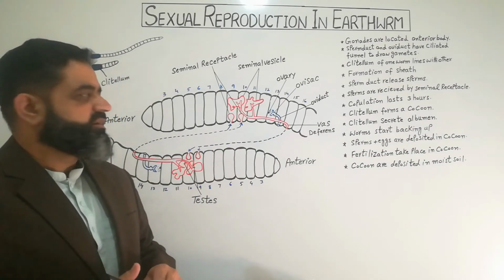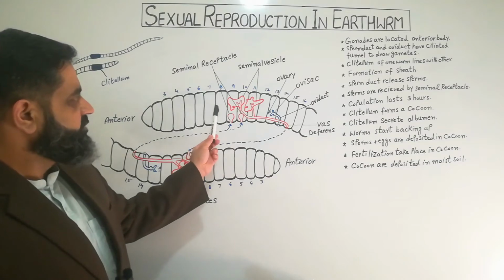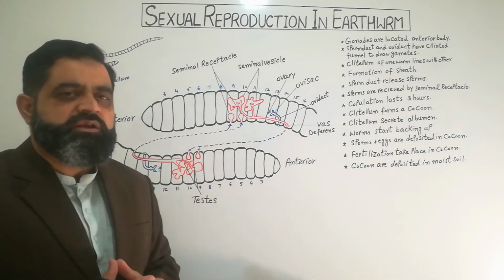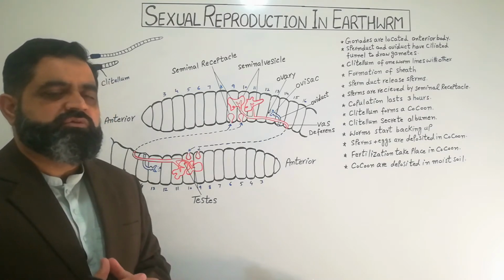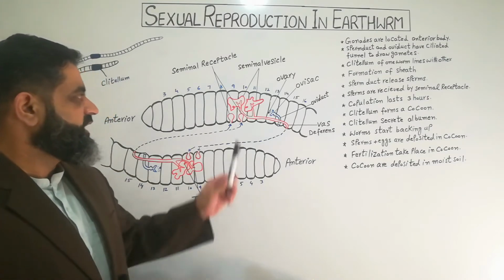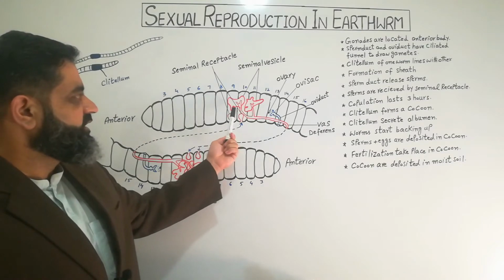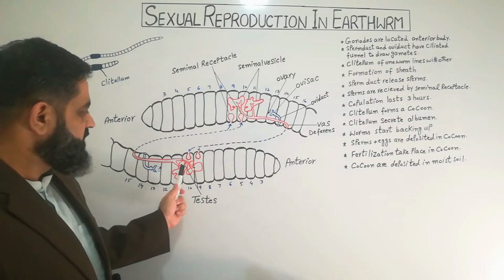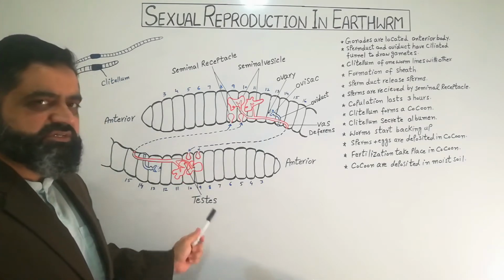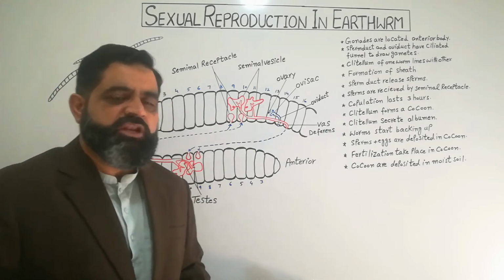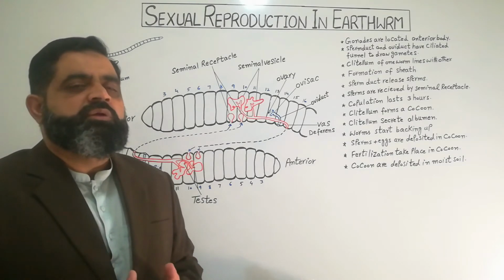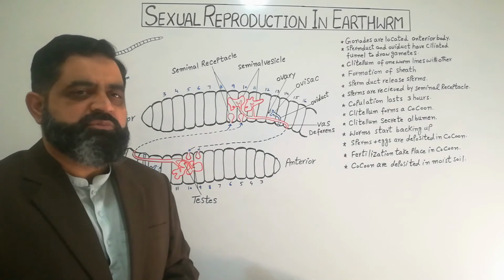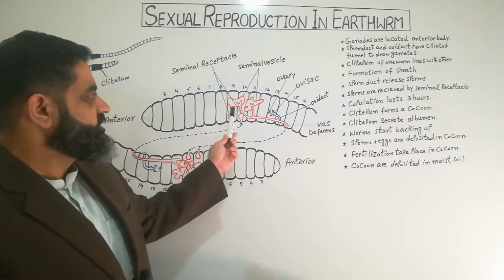So now look at the first earthworm. At the segments number 9, 10 and 11, there are male reproductive organs, male reproductive bodies which are known as testes. As you can see in the red dots right over here and right over here, these are testes. In this diagram, these are red spots which are known as testes. As you know, testes are male gonads which are important in the formation of sperm. So sperms are produced by meiosis in these testes.